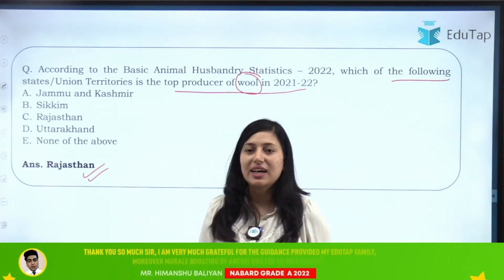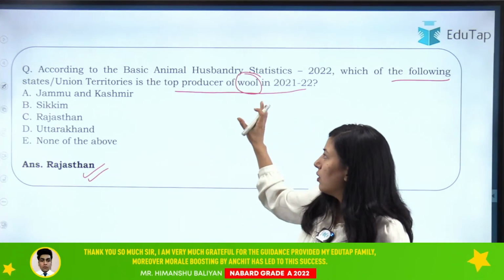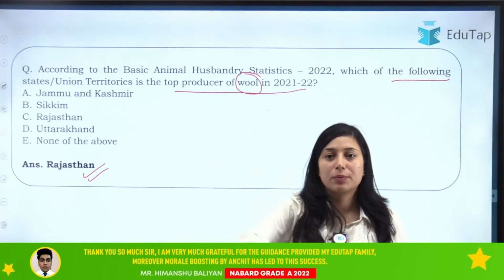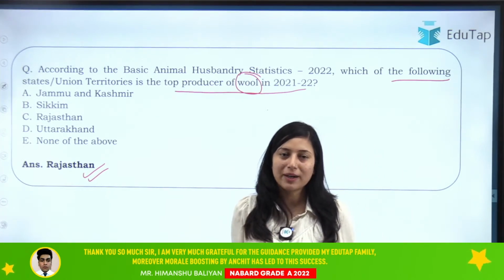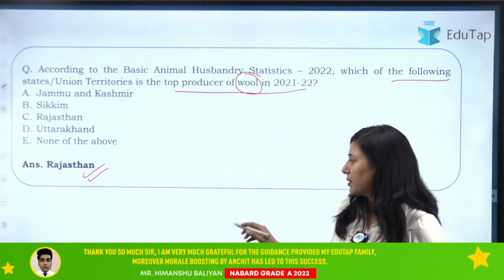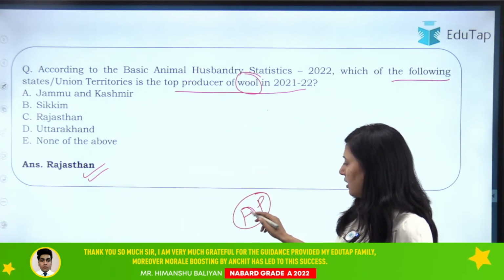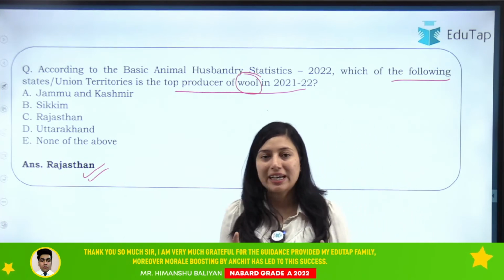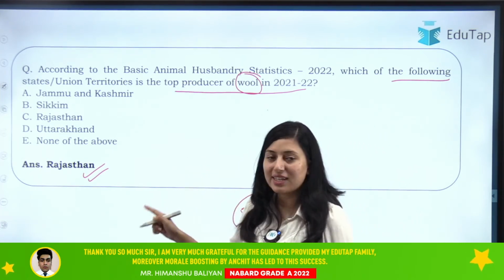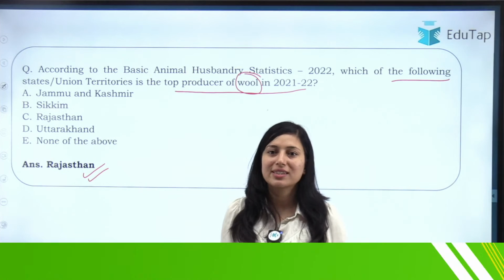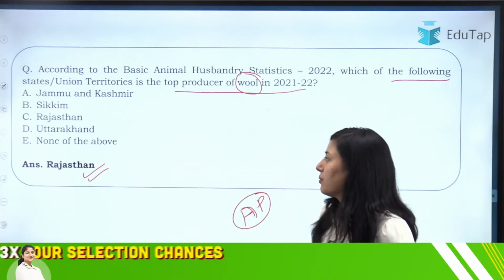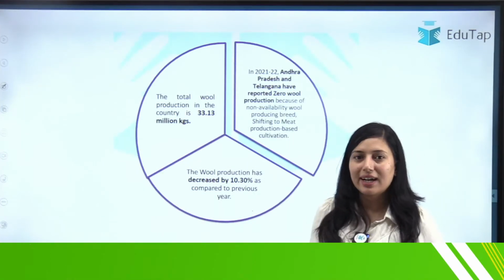Again, see, Rajasthan is leading in your wool production as well as in your milk production. Okay, very good. And in egg production, Andhra Pradesh is leading. You should know this. In meat it is Maharashtra, and for wool it is Rajasthan, and for milk also it is Rajasthan. Okay, very good. So let's cover the data regarding wool production.